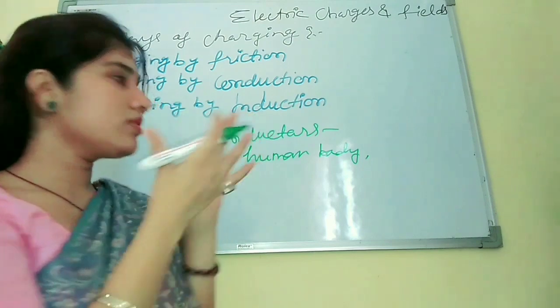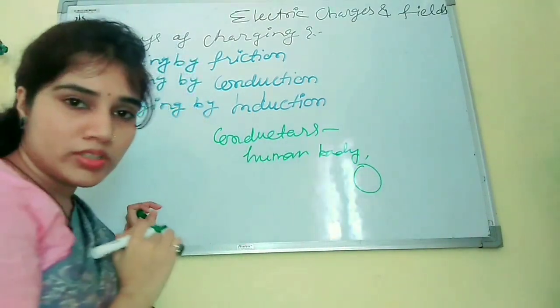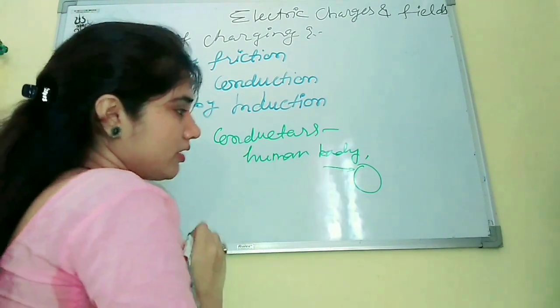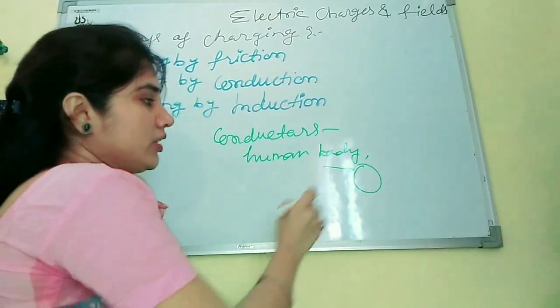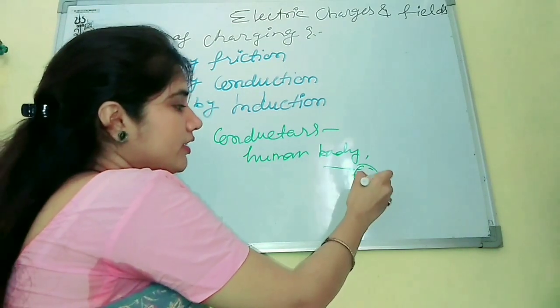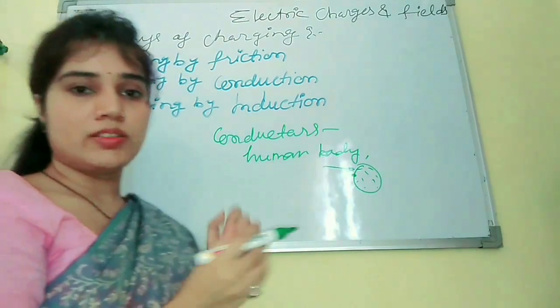Suppose we have any conducting body and we bring a charged body to it. Then all the electrons will be equally divided over this conducting surface.